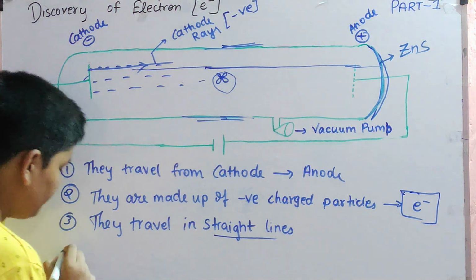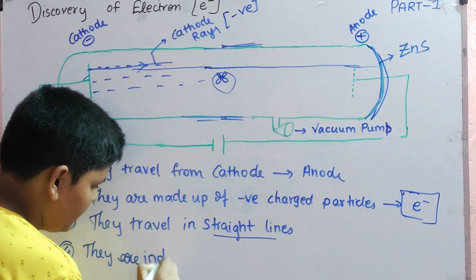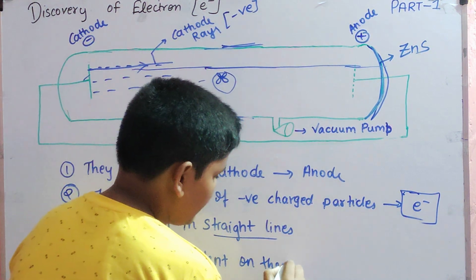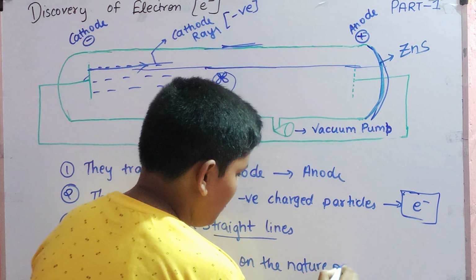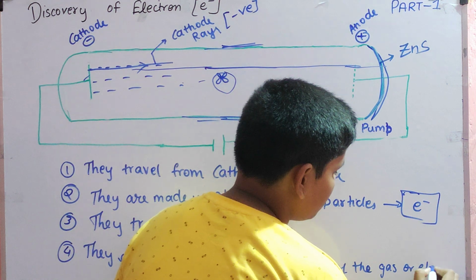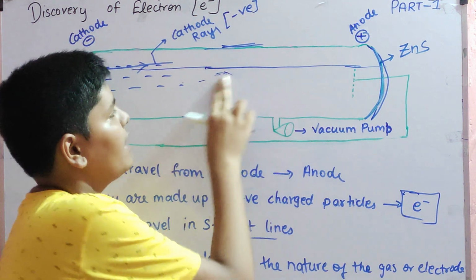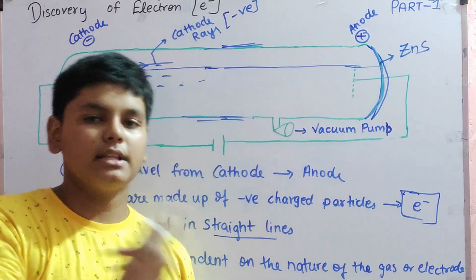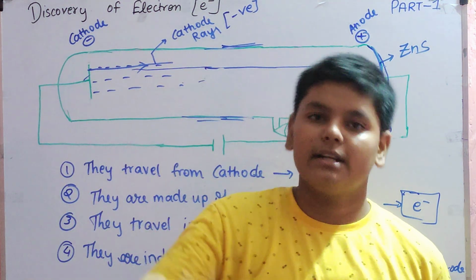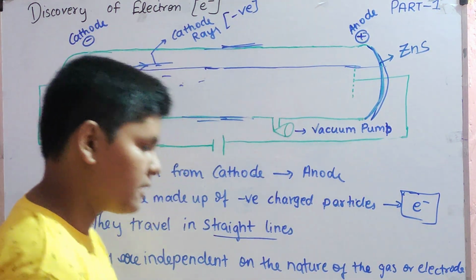Then comes another point. They are independent of the nature of the gas or electrode. For example, here you have some gas, hydrogen gas. If you change the gas, if you put some other gas also, they will show the same property. If you change this electrode, if you make it out of some other metal, then also they will show the same property. So they are independent of the nature of gas or electrode.